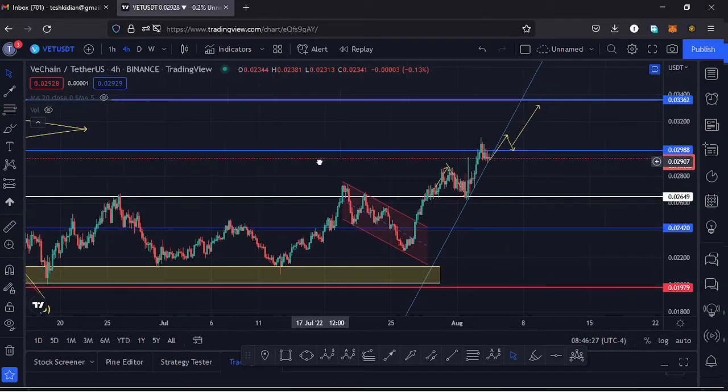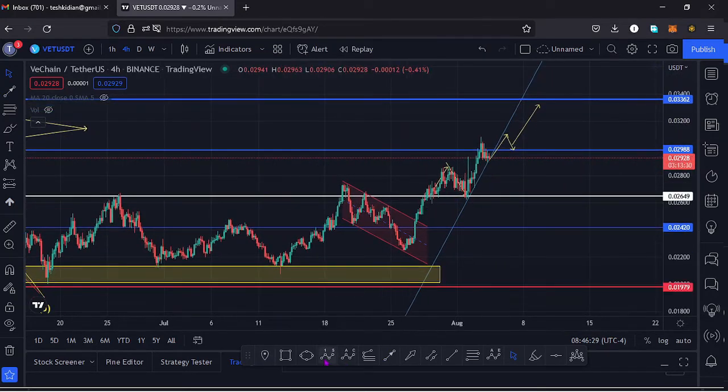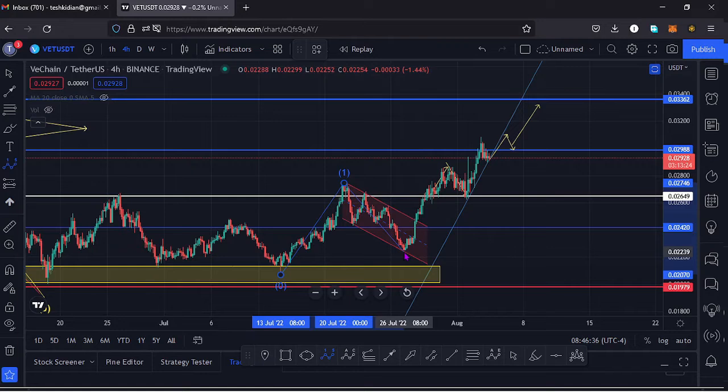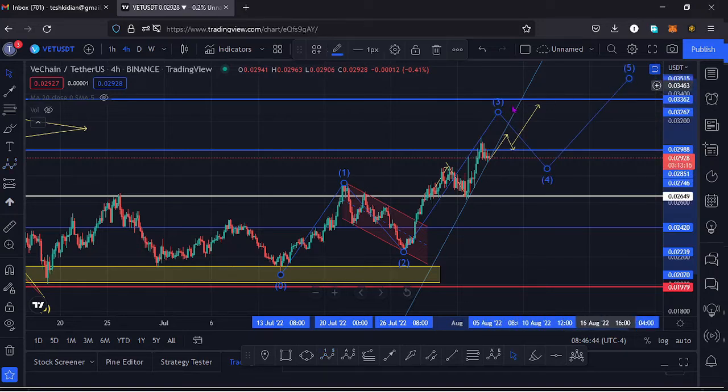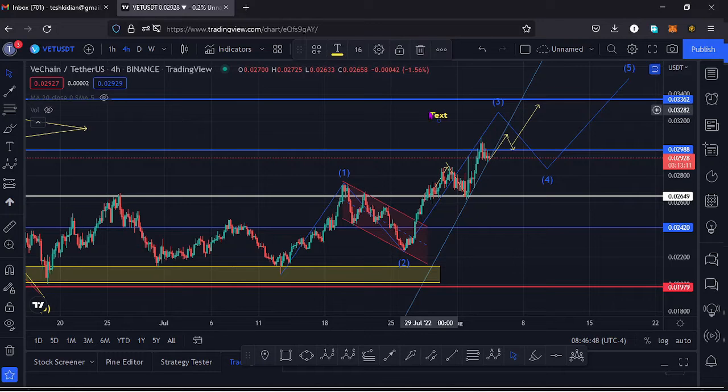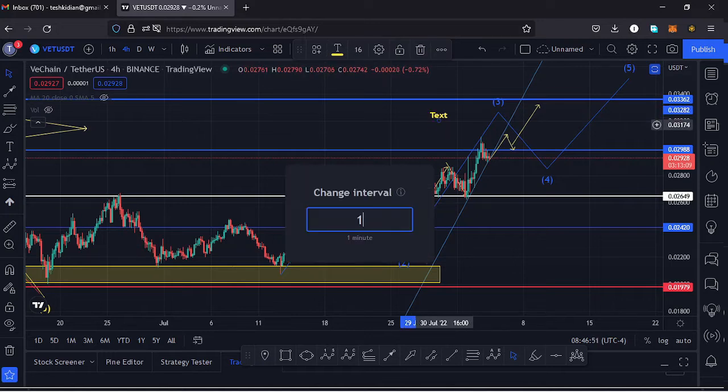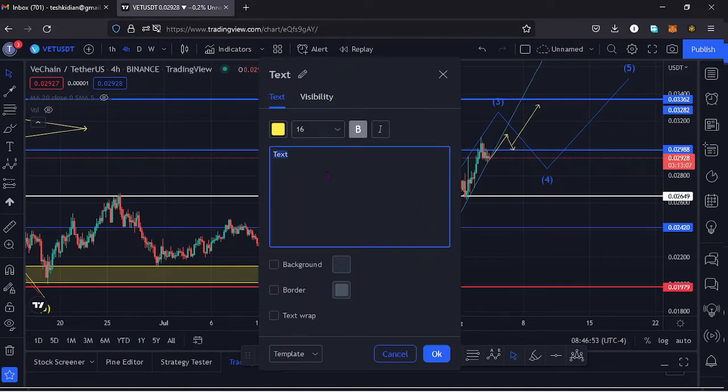And if I use the Elliott waves here, we can count this as the first wave to the upper side, having that as a wave 1. Then we saw a retracement to the lower side in a wave 2, and what we are in at the moment is the formation of a wave 3. Then we might see a wave 4 and then a wave 5 to complete a higher Elliott wave count 1. So we can label that as a higher Elliott wave count 1.